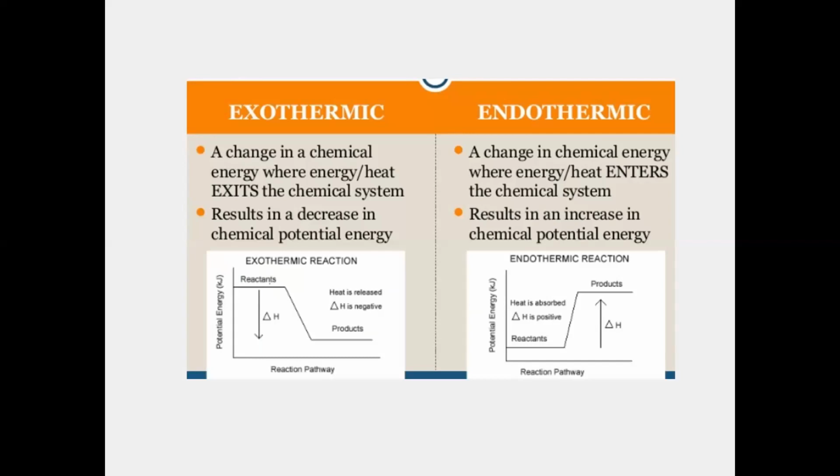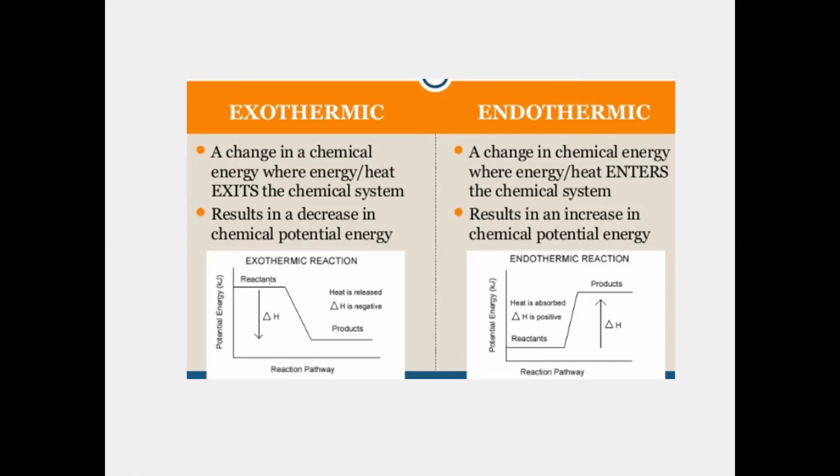A change in chemical energy when heat exits the system. A change in chemical energy when heat enters the system. What happens in exothermic reactions? Mainly, heat is being released, as I've already told. So there is a huge change in the chemical energy. The reaction has released heat, so that type of reaction is known as exothermic, whereas endothermic is when they are taking energy inside them, and exothermic is when they are releasing the energy outside of their body. So this results in a decrease in chemical potential energy.